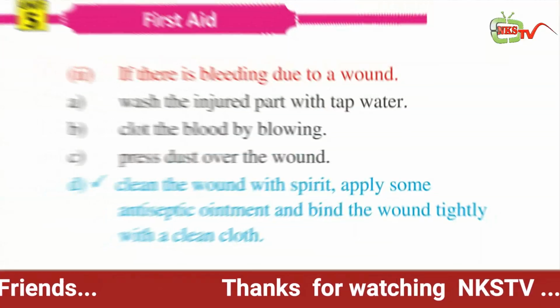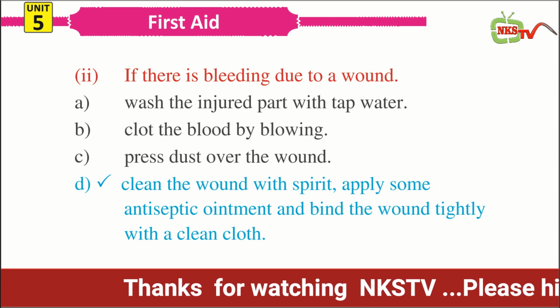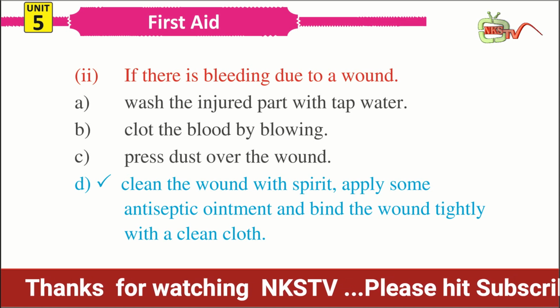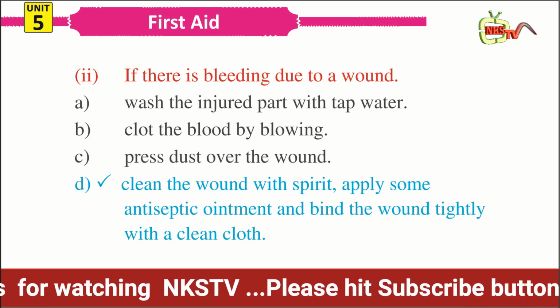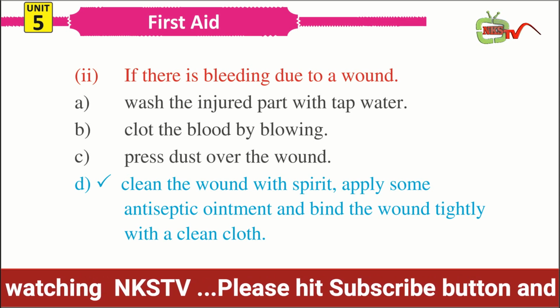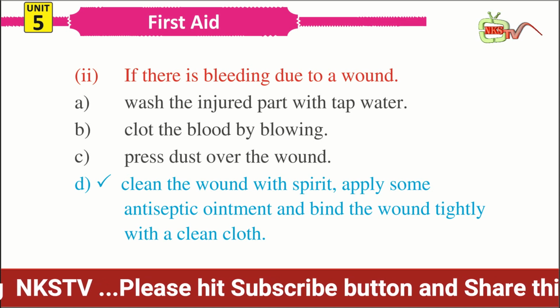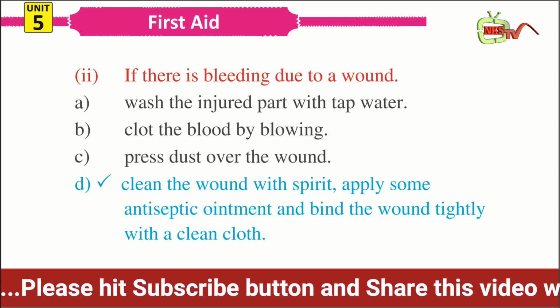Number 2. If there is bleeding due to a wound. A. Wash the injured part with tap water. B. Clot the blood by blowing. C. Press dust over the wound. D. Clean the wound with spirit, apply some antiseptic ointment, and bind the wound tightly with a clean cloth. The correct option is D.